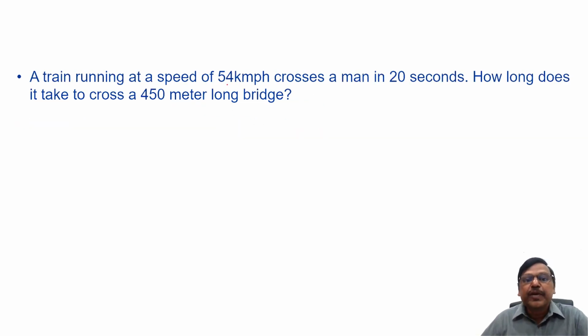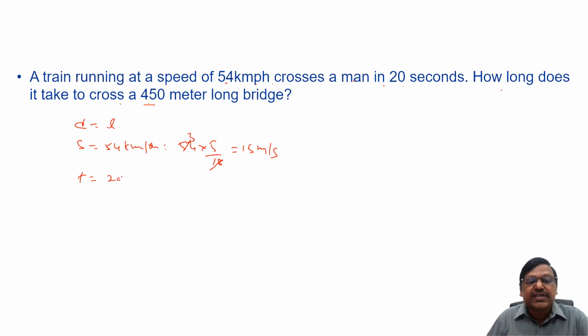A train running at a speed of 54 km per hour crosses a man in 20 seconds. How long does it take to cross a 450-meter long bridge? When a train is crossing a man, the distance it travels is its own length, and the speed at which it is traveling is 54 kilometers per hour. That is 54 into 5 by 18, which is 15 meters per second. And the time taken is 20 seconds.